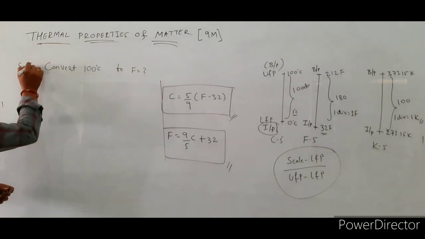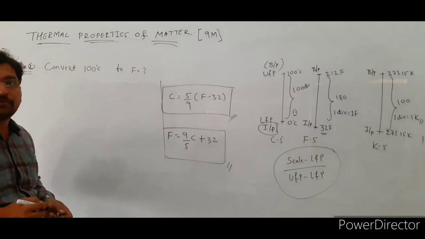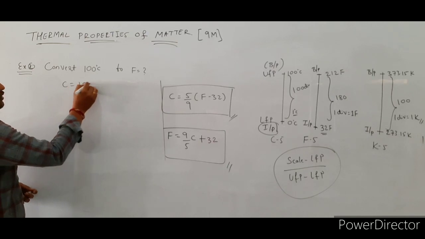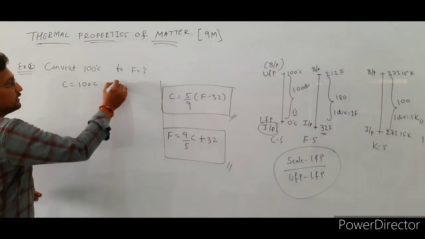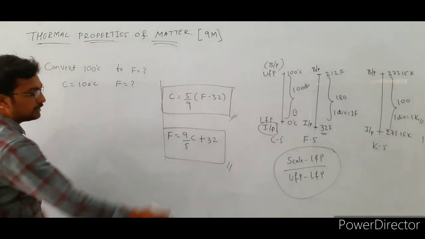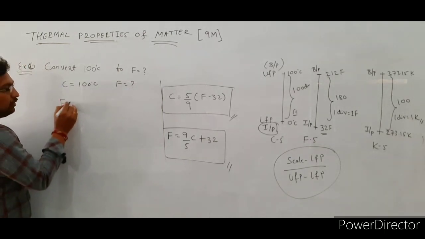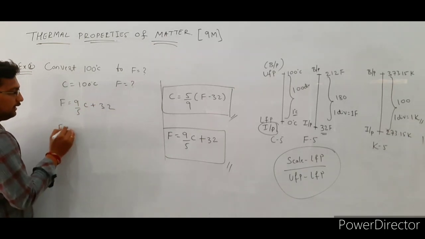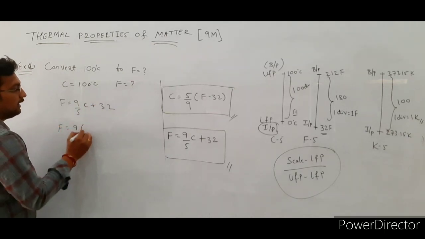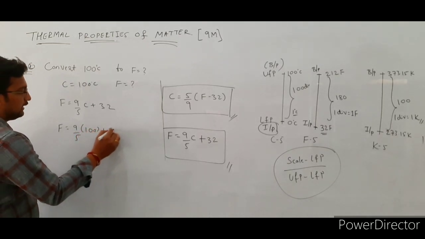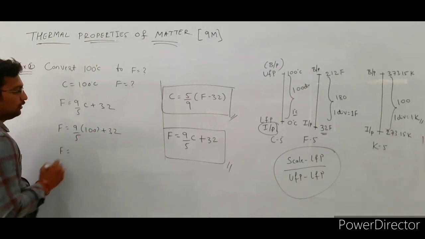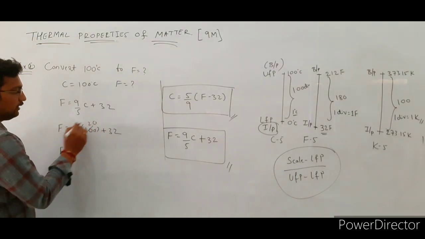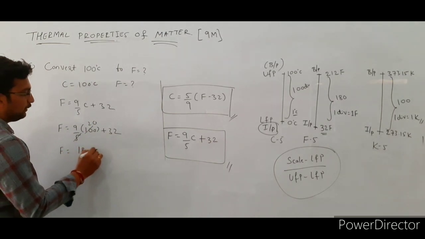See the next one: convert 100 degrees Celsius to Fahrenheit scale reading. Again they have given the Celsius value, C is equal to 100 degrees Celsius. Again we are using the same formula, F is equal to 9 by 5 C plus 32. Substitute the C value here: F is equal to 9 by 5, C value is 100, plus 32. Then 5 into 20 is 100, so 9 into 20 is 180, plus 32.